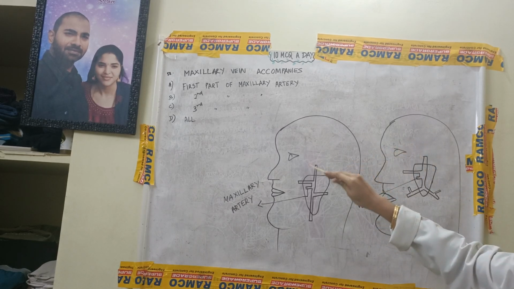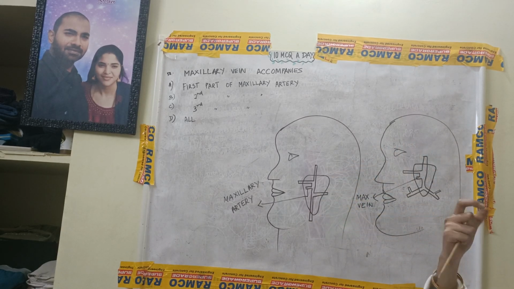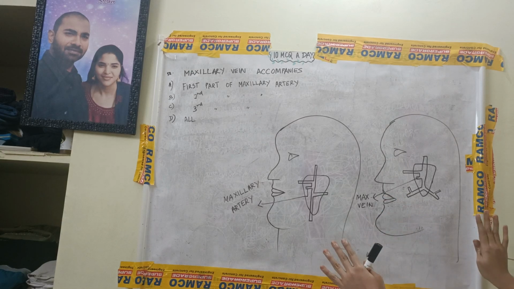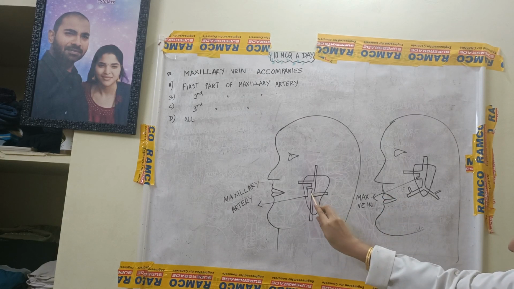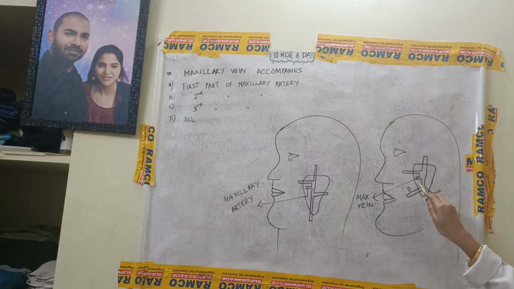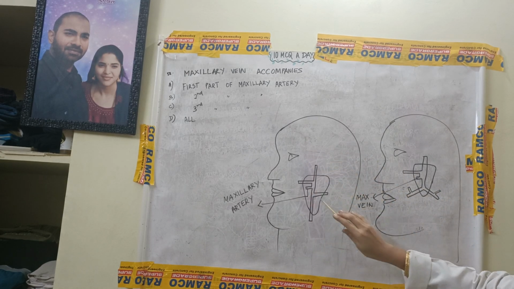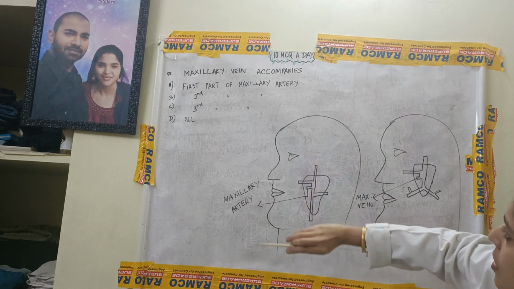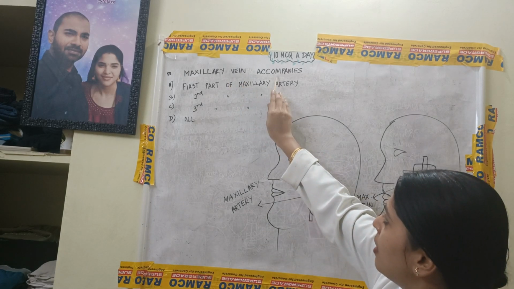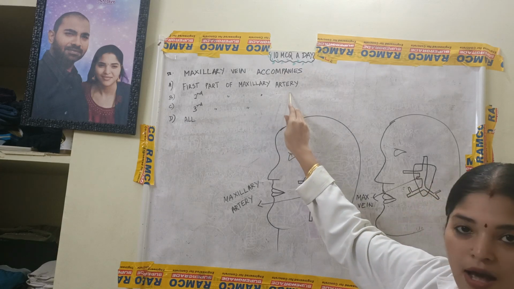They have the same orientation in our face, so it is given separately here. So this is the maxillary artery and this is the maxillary vein. It goes the same way in the same line. So the correct answer is the maxillary vein accompanies the first part of the maxillary artery.